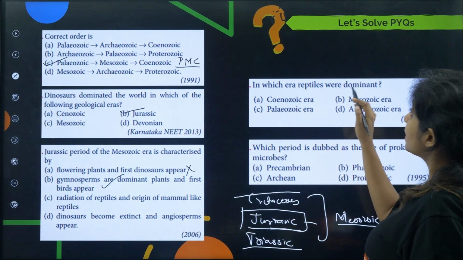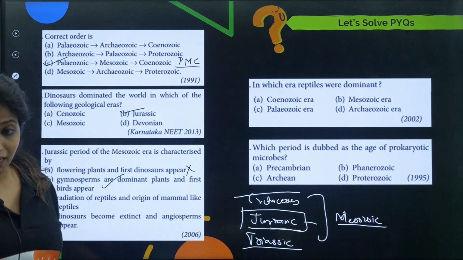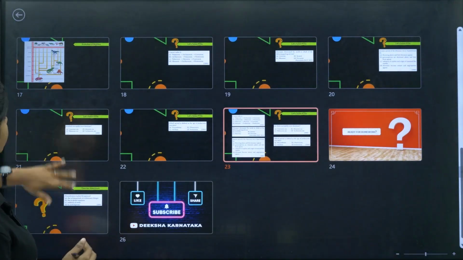Now, in which era were reptiles dominant? So reptiles, according to your NCERT, what have they said? Let's go back there.